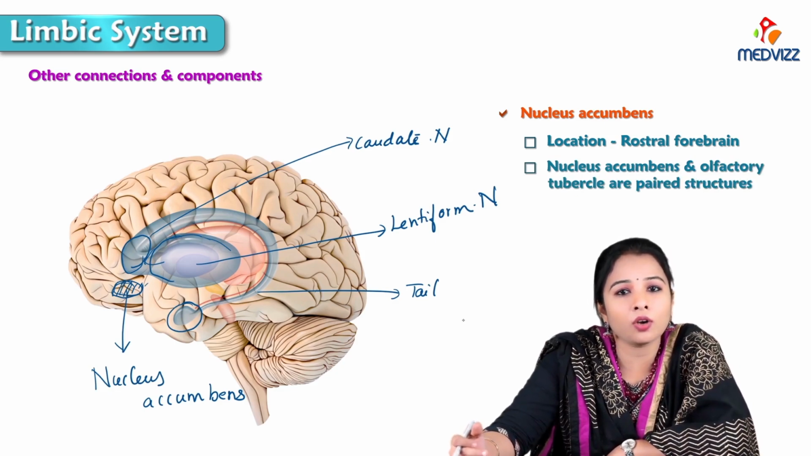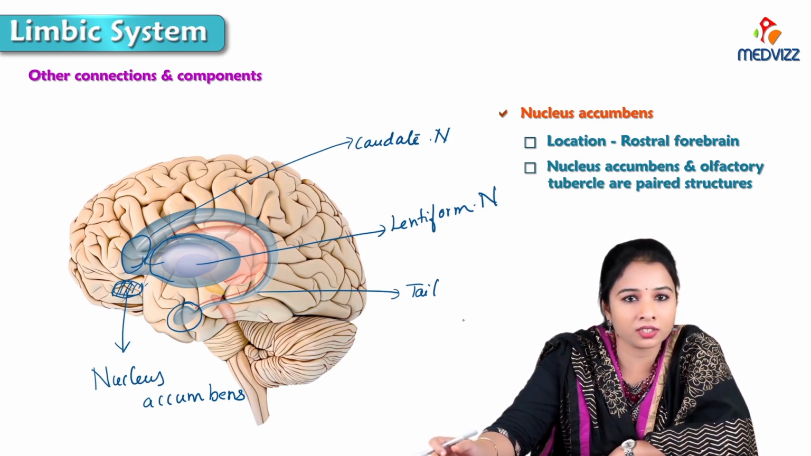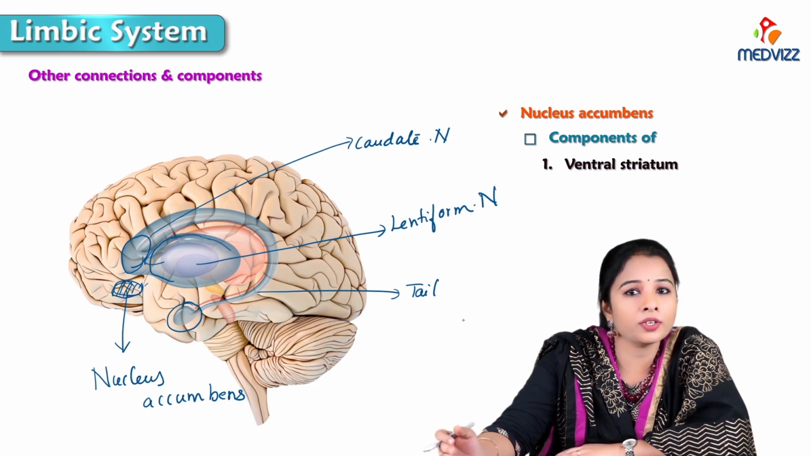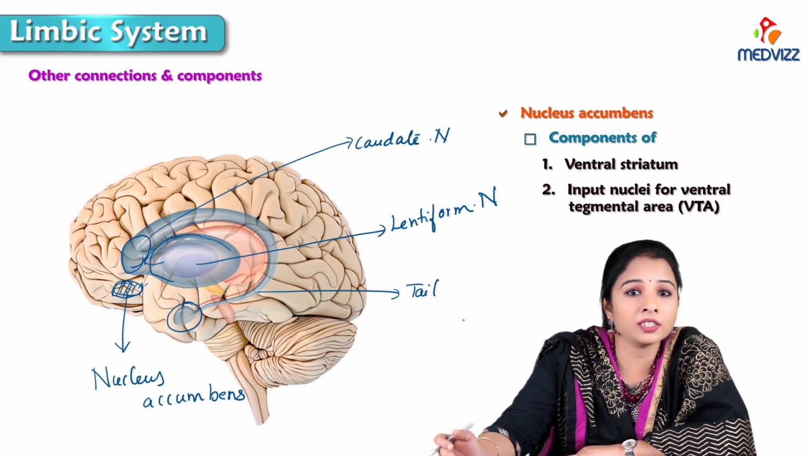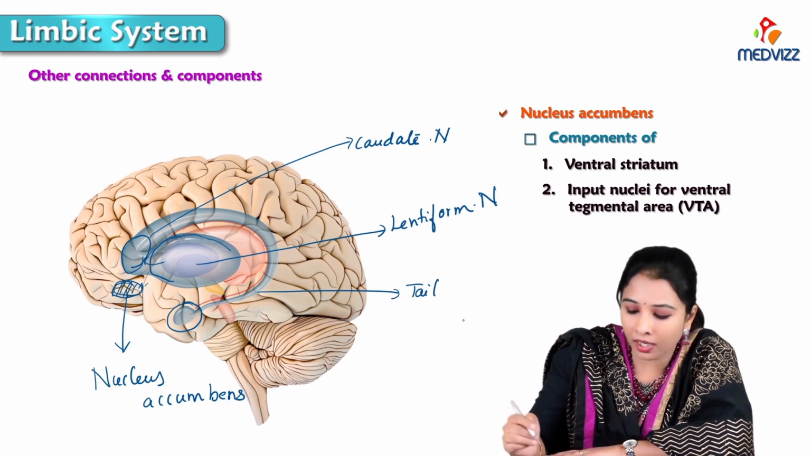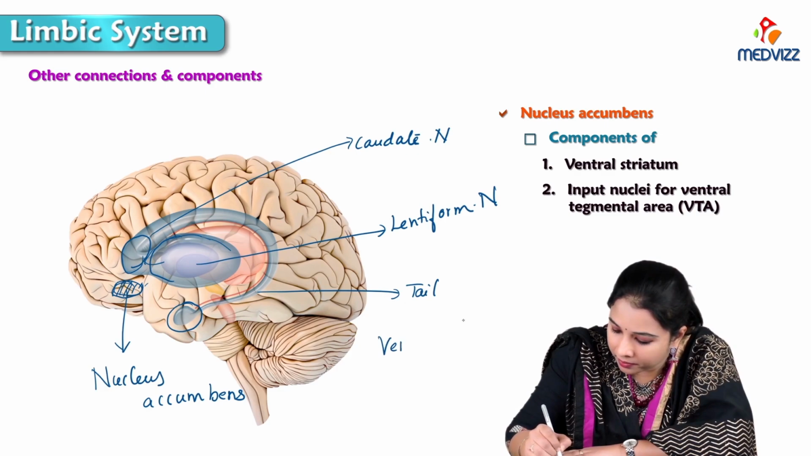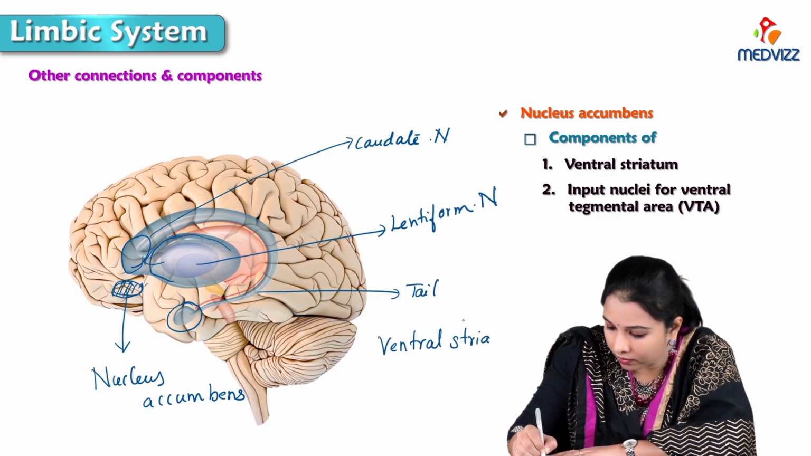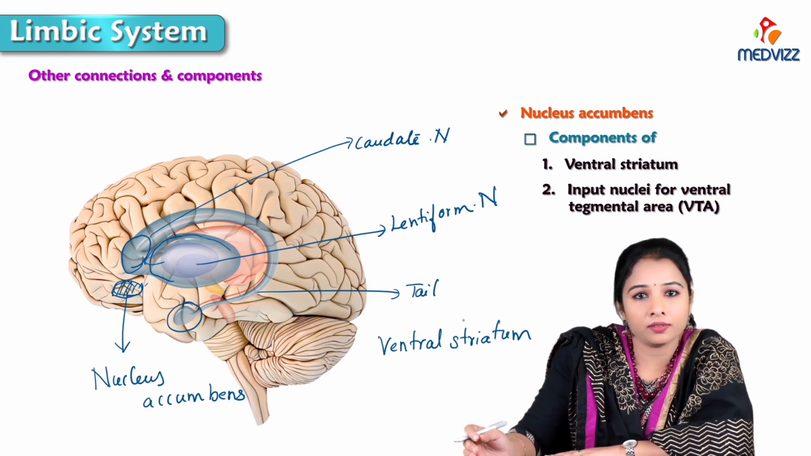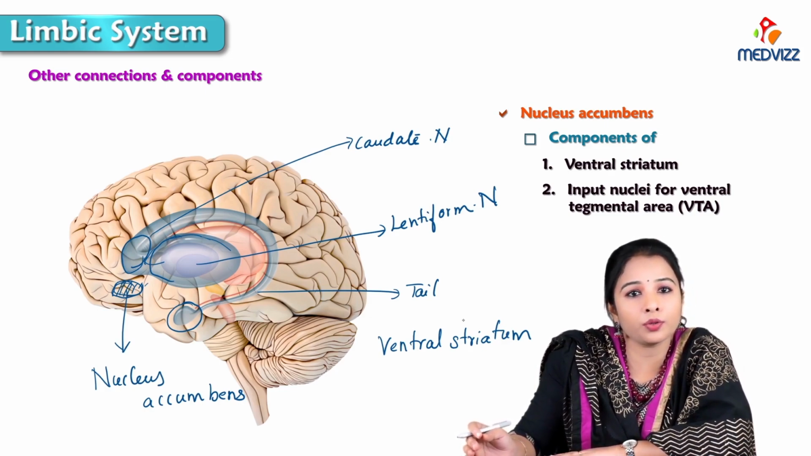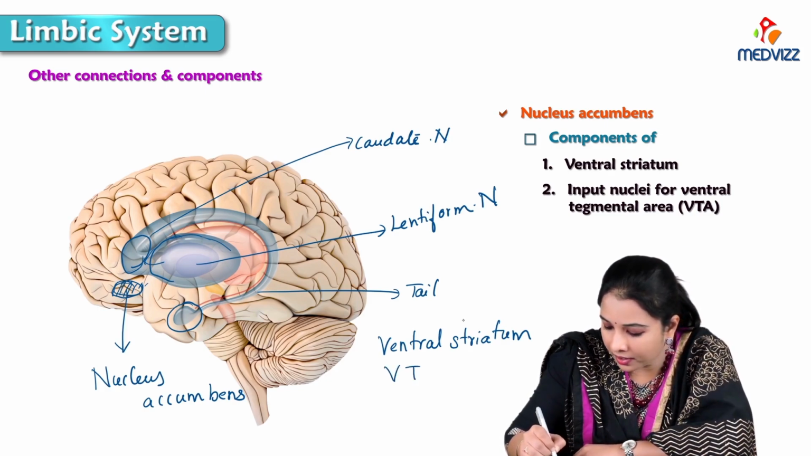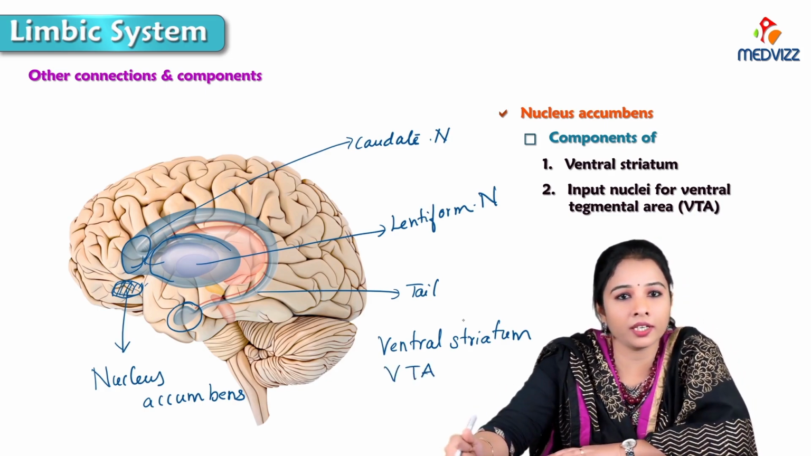Nucleus accumbens and olfactory tubercle are paired structures and are components of the ventral striatum and components of input nuclei for the ventral tegmental area. So the nucleus accumbens is a part of the ventral striatum and also a component of input nuclei for the ventral tegmental area, VTA.